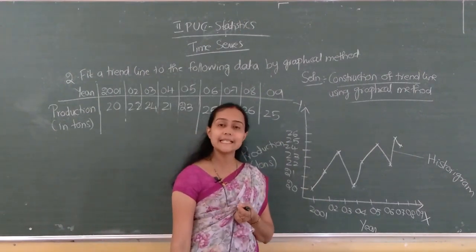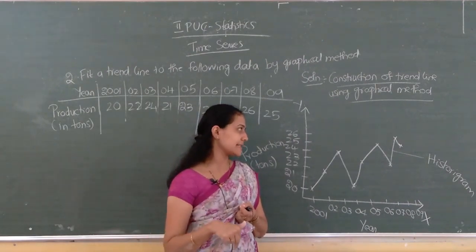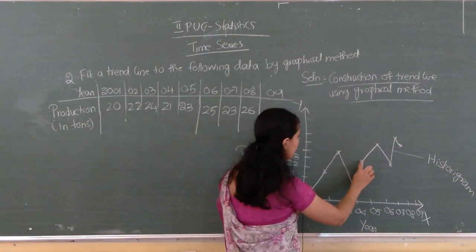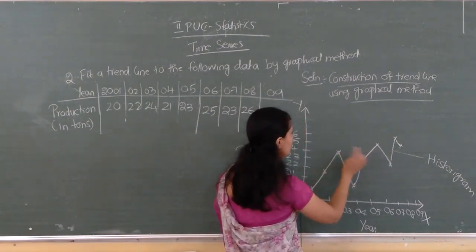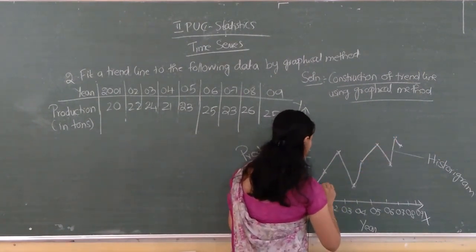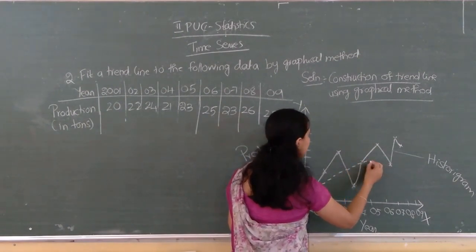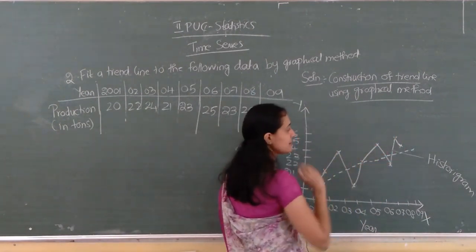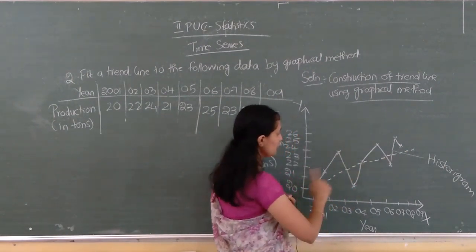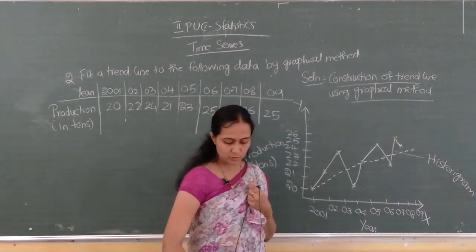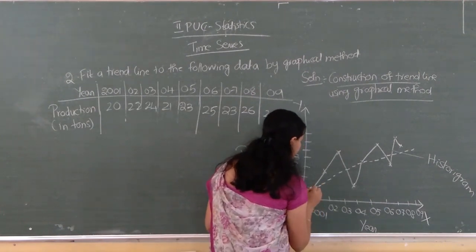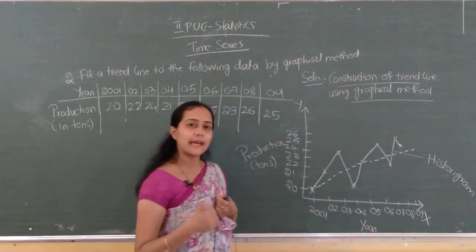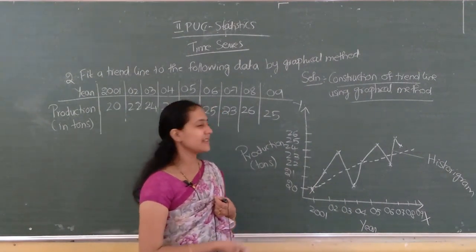We have to draw the trend line in such a way that the number of points above the line and below the line are the same. Here we will somewhat get it, not exactly. If I start from here, how many values will be there? 1, 2, 3, and this 4 also will be there, and some go below. If I start a little from this side, then this will be down; 1, 2, 3 will be here, 1, 2, 3, 4 will be above the line, and 2, 3 will be below the line. Okay, just to understand.